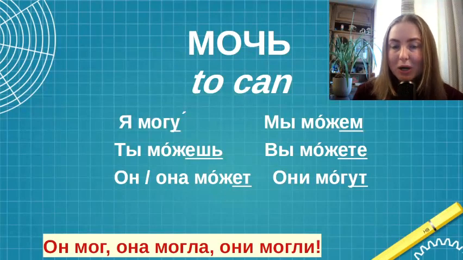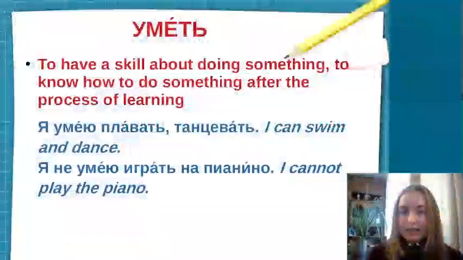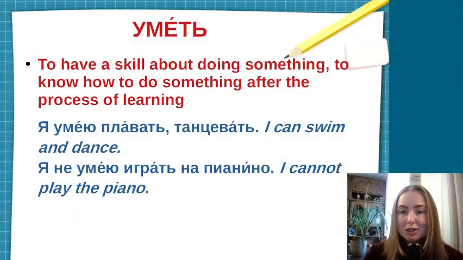Okay, and now let's talk about the second verb, and it's уметь. Уметь we use when we talk about skills. Skills that you gained after the process of learning. Like, я умею плавать. I can swim. Я умею танцевать. I can dance. Я не умею играть на пианино. I cannot play the piano. Я умею играть на гитаре. I can play the guitar.